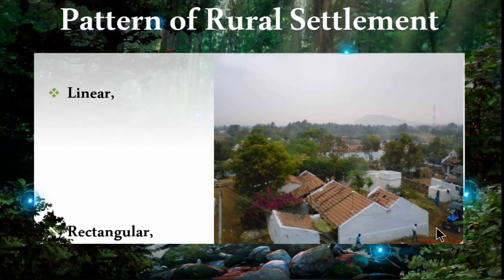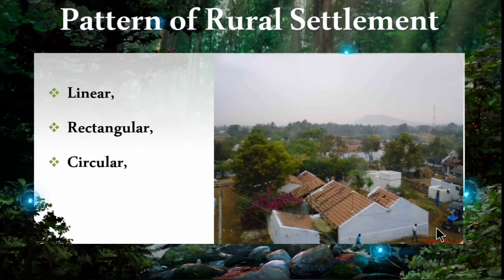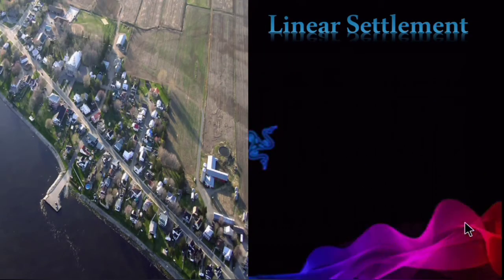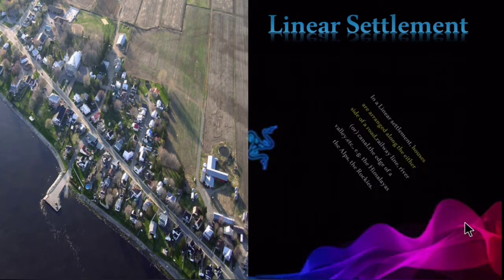It is linear. The second one is rectangular, circular and then star-like pattern, etc. So the four major patterns which are given in your textbook are linear, rectangular, circular and star-like pattern. Now let's see the diagram and the definition for each pattern. So first one is linear settlement or linear pattern.